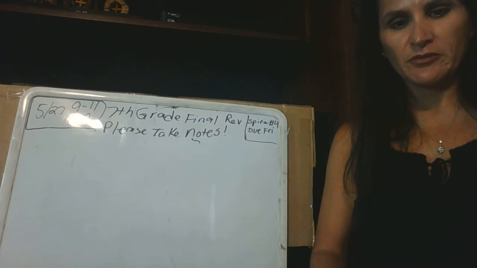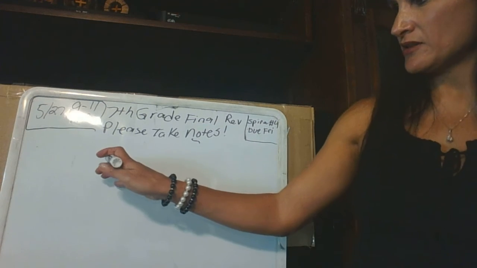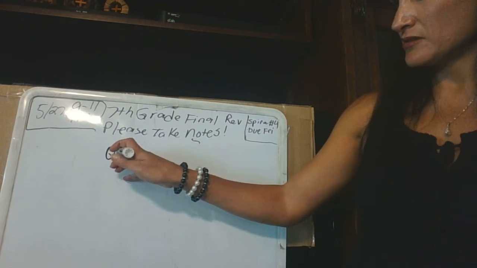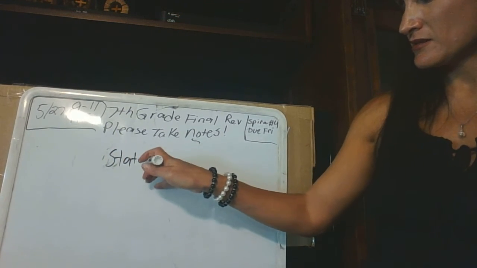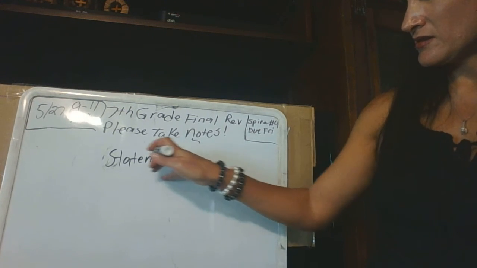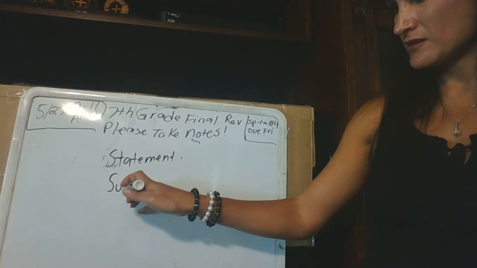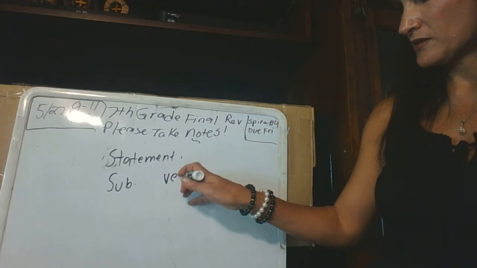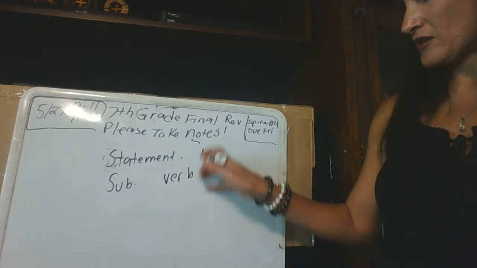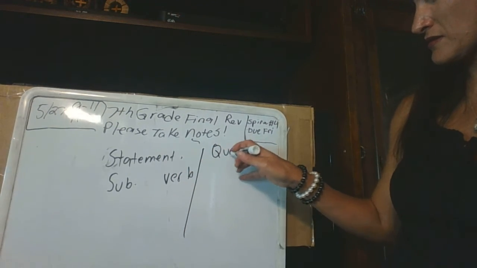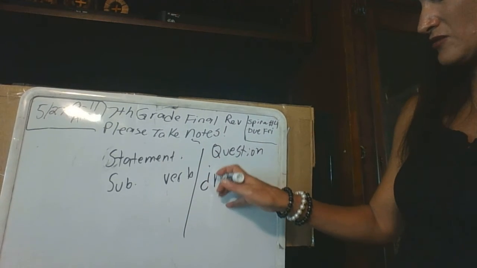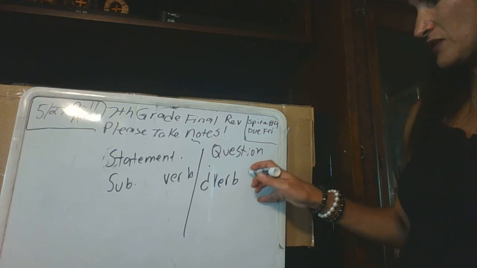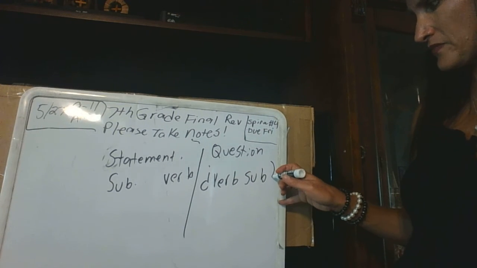The only thing I want to remind you when you're doing the translation, to make a question, or let's start with a statement. To make a statement, put the subject and then the verb, okay? To make a question, you put the verb with an upside down question mark, and then you put the subject, so you have to switch them, okay?